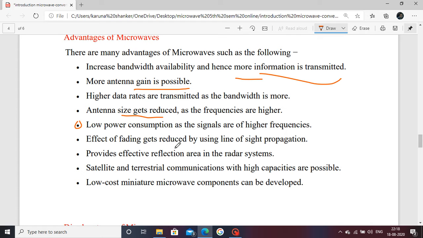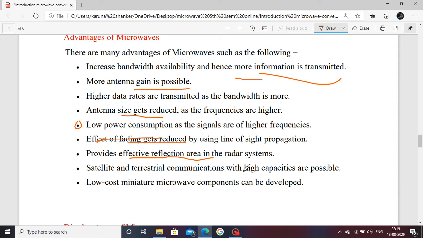Effective fading gets reduced by using line of sight propagation. Fading means overall signal variation in a receiver. When the signal is received on the receiver side, the signal is varied. That is called fading. It means if we use microwave frequency range, our fading is reduced. It provides effective reflection area in radar systems, so it is also an advantage used in radar systems.